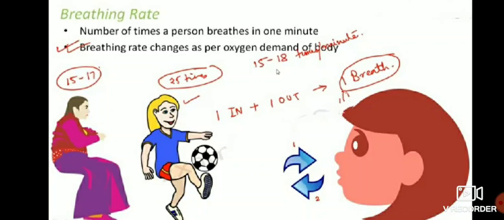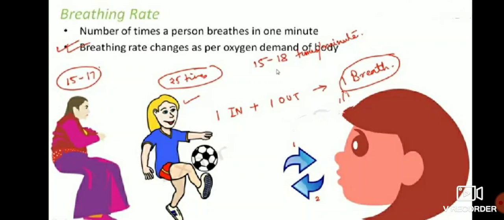When you are playing football, running, jumping, the breathing rate will increase, because during that time you require more energy. For that reason the breathing rate will be more.